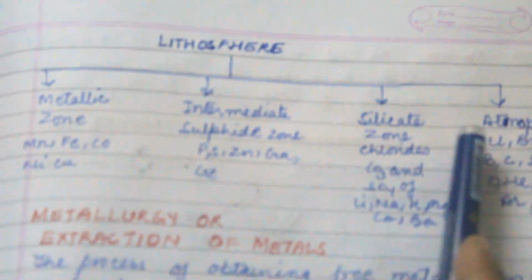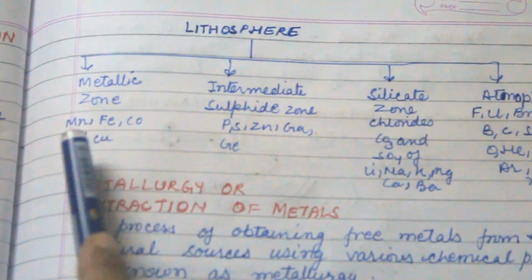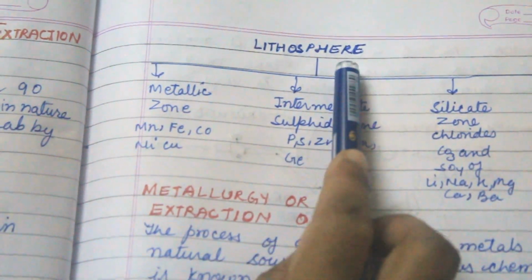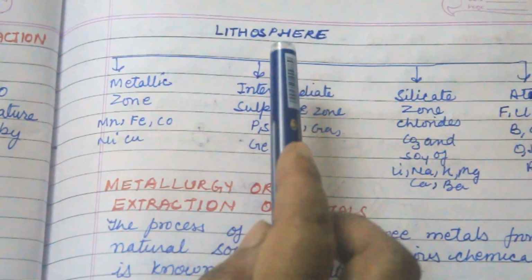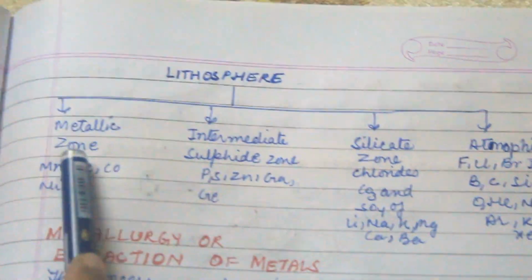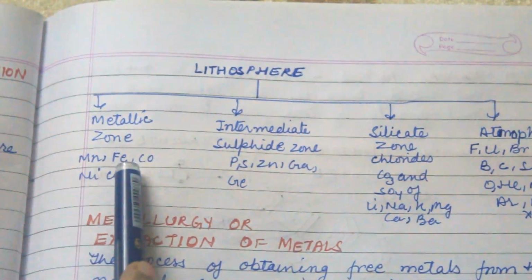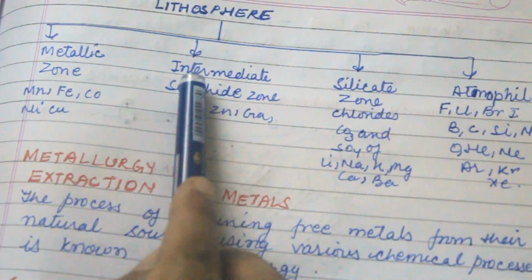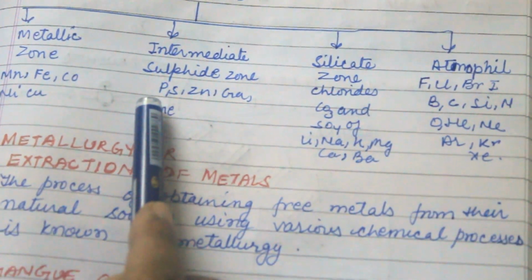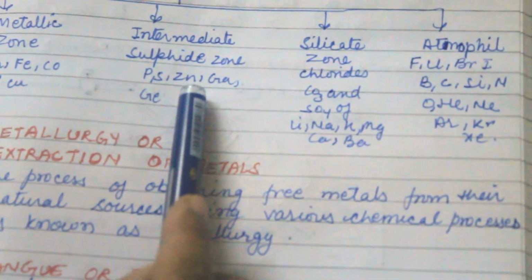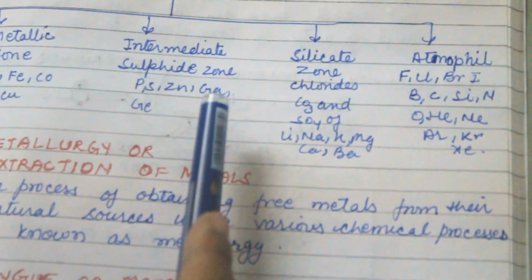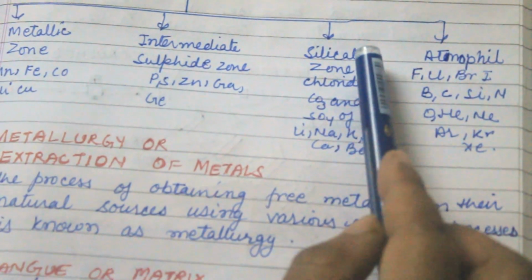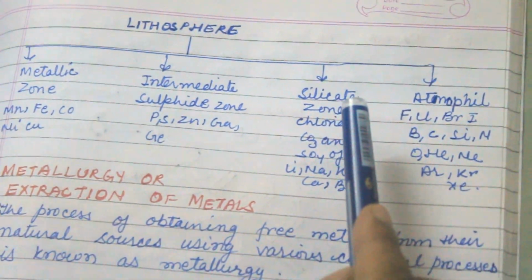In the lithosphere, there are four main zones. Lithosphere means found in the earth's crust, inside the earth. First is the metallic zone, composed of manganese, iron, cobalt, nickel, copper. Second is the intermediate sulfide zone. It consists of phosphorus, sulfur, zinc, gallium, germanium. Third one is the silicate zone.